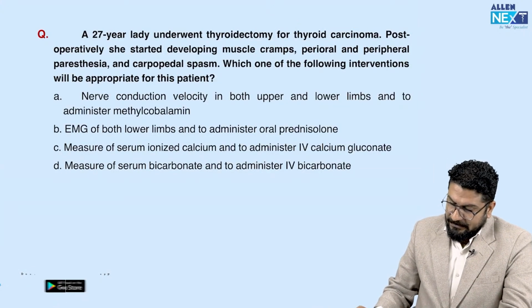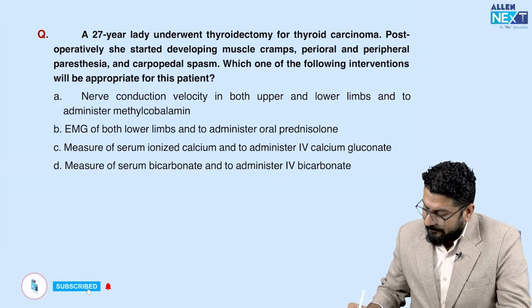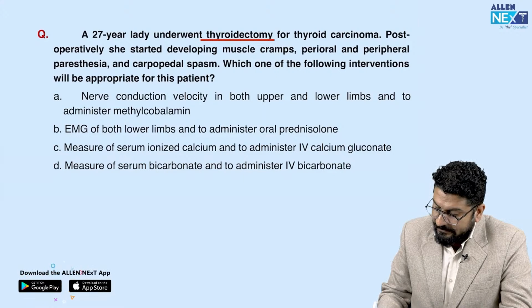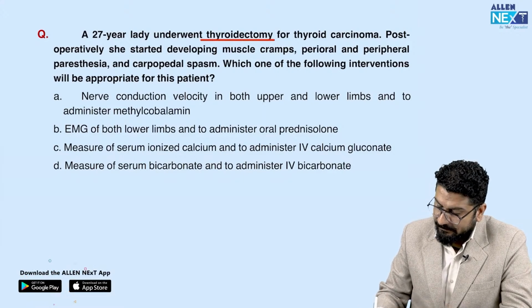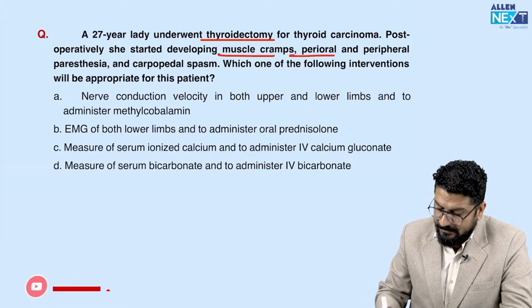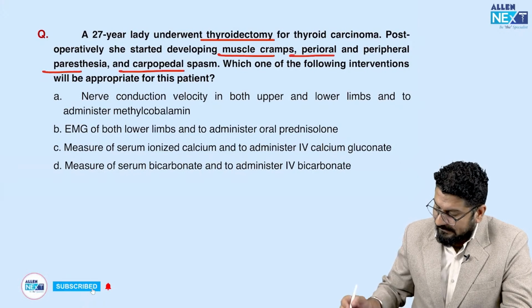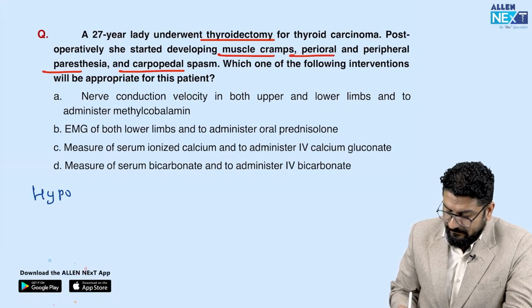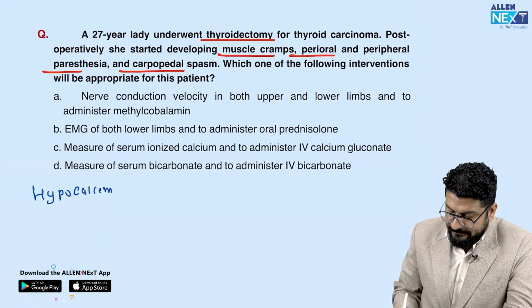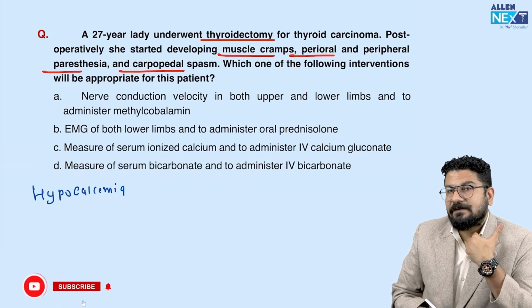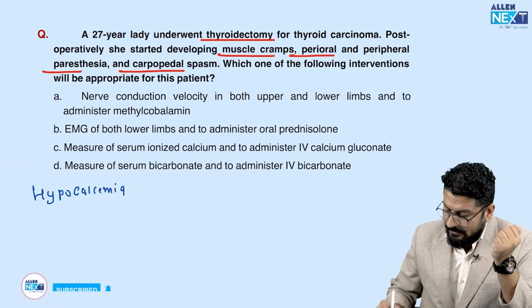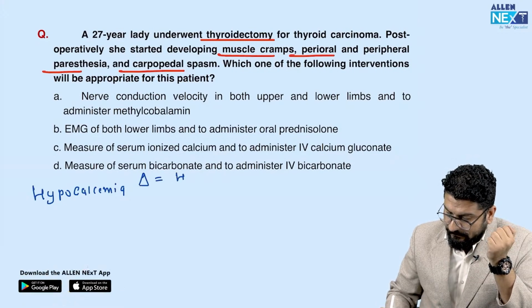Okay, coming to the next: a 27-year-old lady underwent thyroidectomy for thyroid carcinoma. Post-operatively, she started developing muscle cramps, perioral and peripheral paresthesia, carpopedal spasm. So indirectly, they are telling you the patient is having symptoms of hypocalcemia. That is true. Why hypocalcemia? Sometimes whenever we do thyroid surgery, accidentally we remove the parathyroid glands as well. So the diagnosis will be a case of hypoparathyroidism.